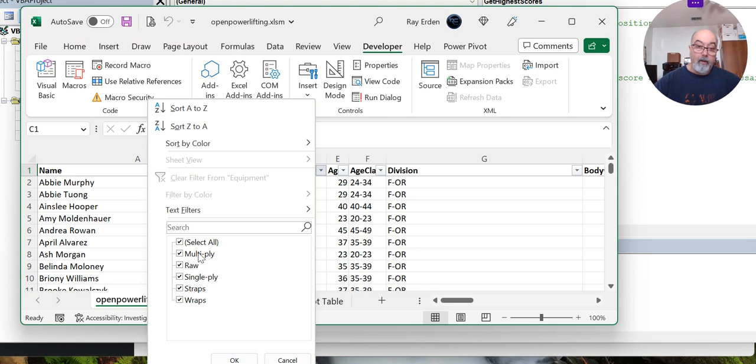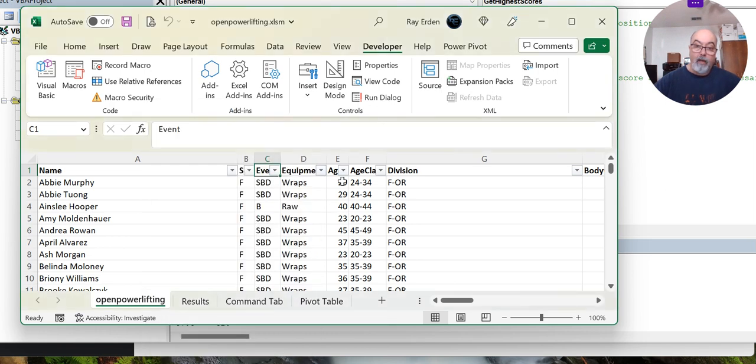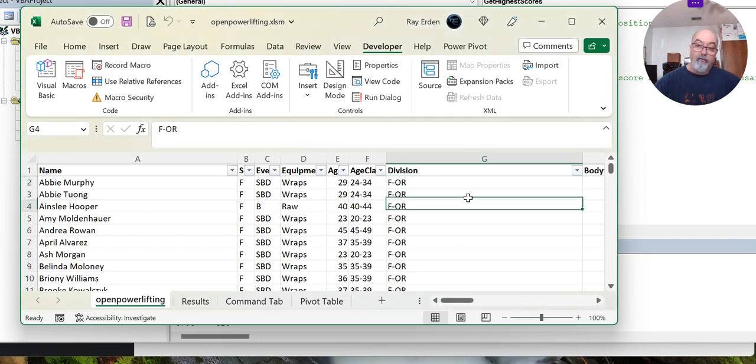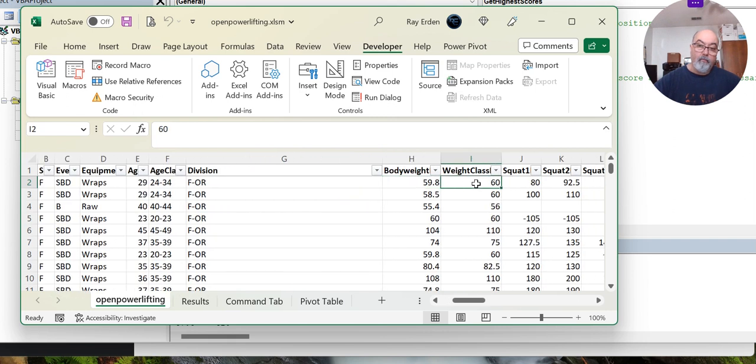And when I just look at it, 1, 2, 3, 4, 6 different equipment types, age classes, divisions, and again, when you look at divisions, there's so many of them. Look at this, lots of different divisions. There are a lot of dimensions to the competitions that they were tabulating the data, the results, by event, equipment type, division, class, weight class, all those things.